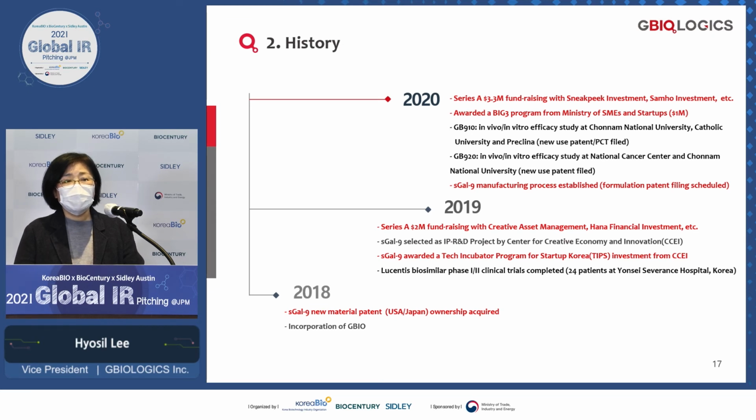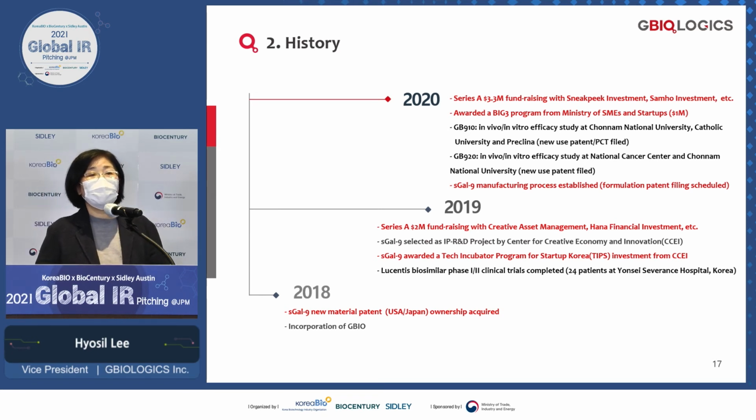Our company was established in 2018. However, the product Escarline was actually acquired in early 2016, and then the company was spun up into GBIOLOGICS, the company we have right now. Now we are developing it, and we got investment. I think Series A was completed.